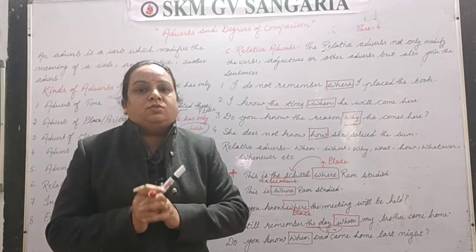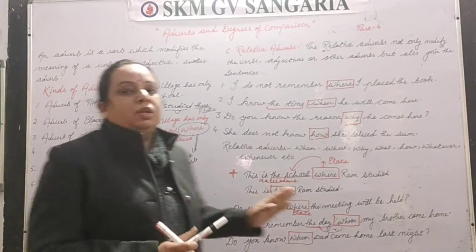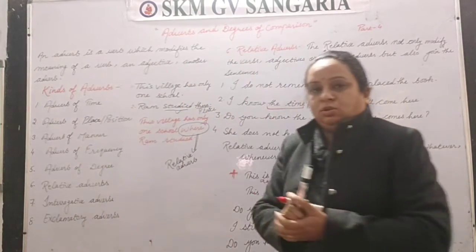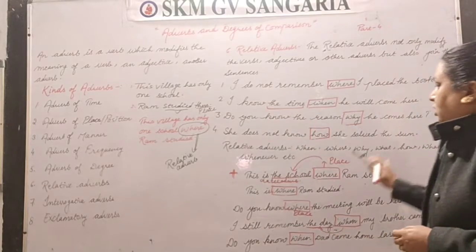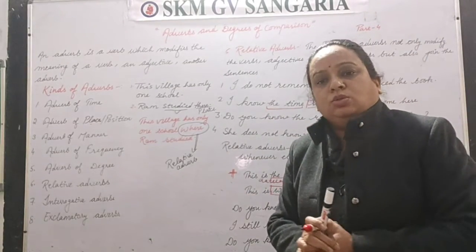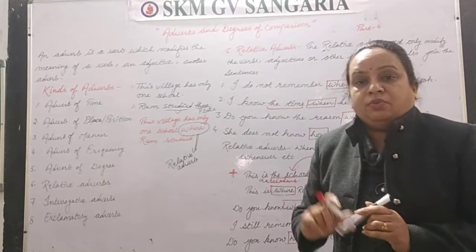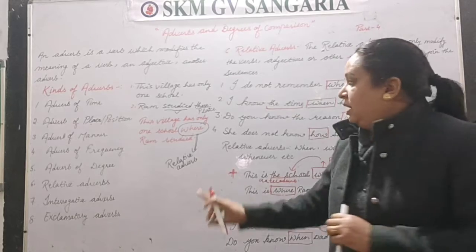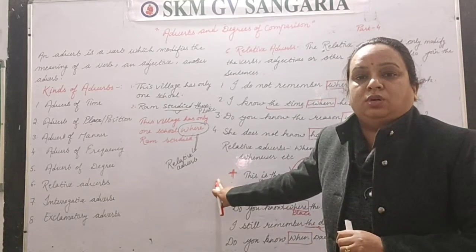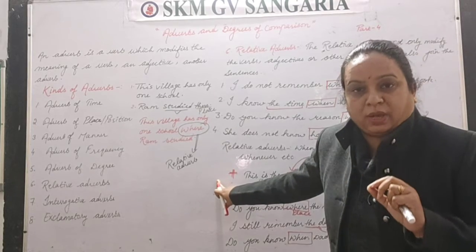This is very important, and you have to remember it because the next topic is interrogative adverbs, and those words also belong to the WH family. So there may be confusion, but remember that relative adverbs are the words used to join both sentences together.